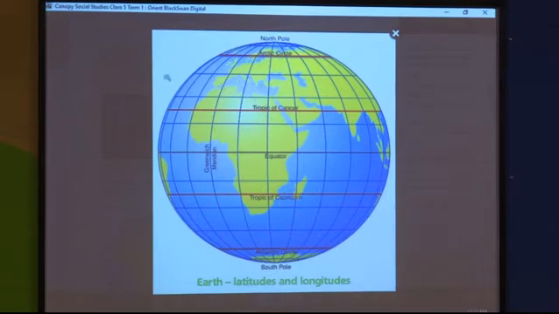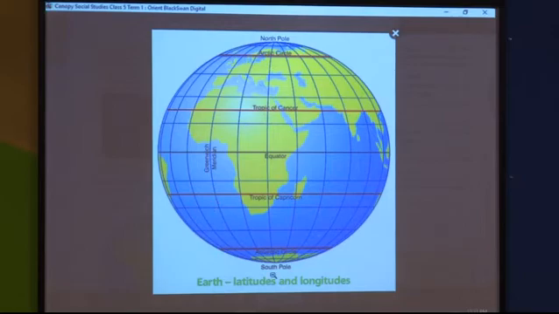They are horizontal lines. Okay, they are divided. See, these are equal distances of latitudes. The same way we have longitudes.